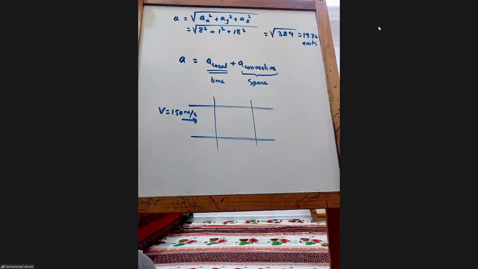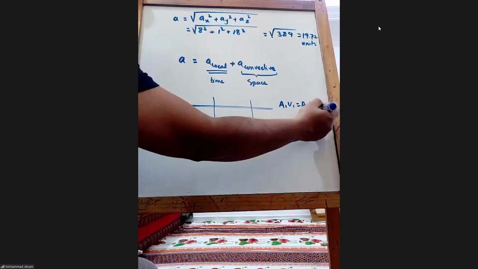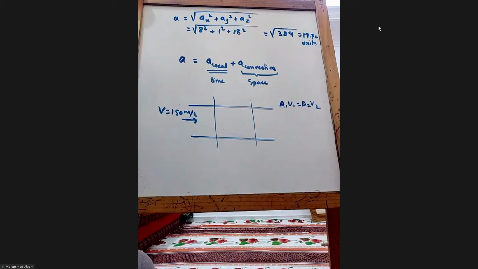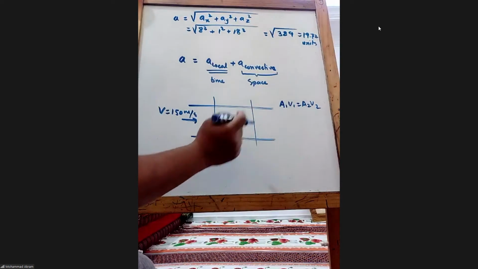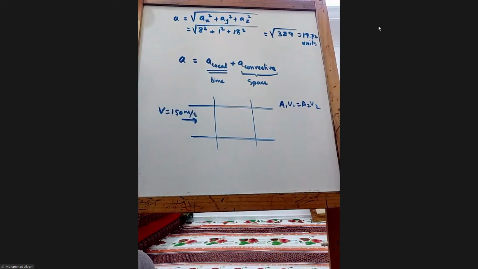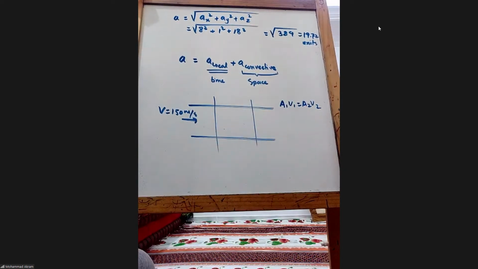You know that A1 V1 equals A2 V2. No, it won't change. If area is not changing, velocity will not change, right? Yes. Okay. So in this case, what is the A convective? A convective is 0, right? Because from one place to another place, velocity is not changing, so 0 acceleration simply.